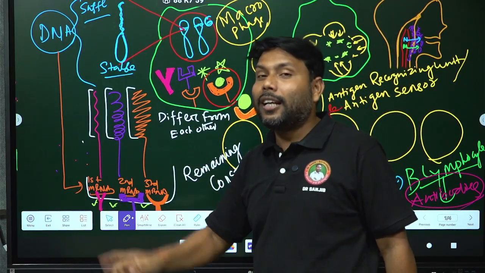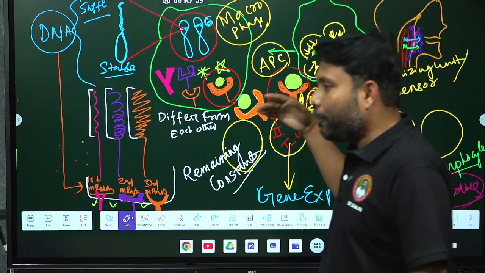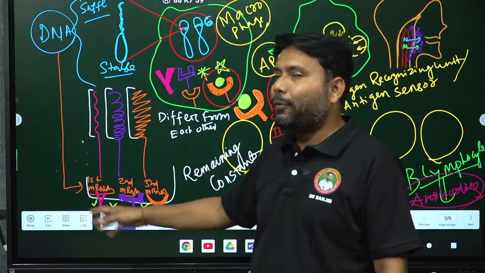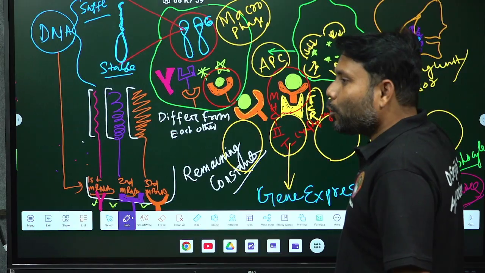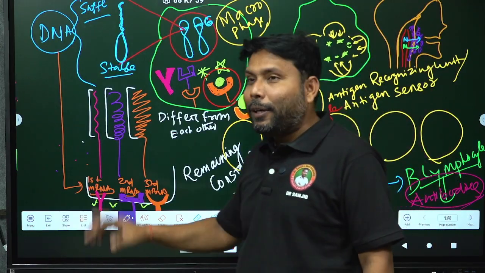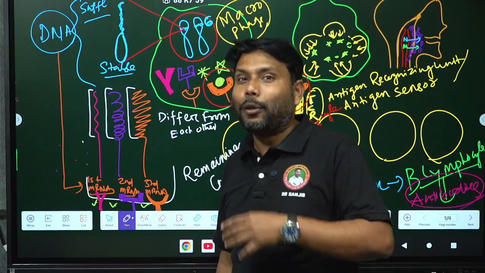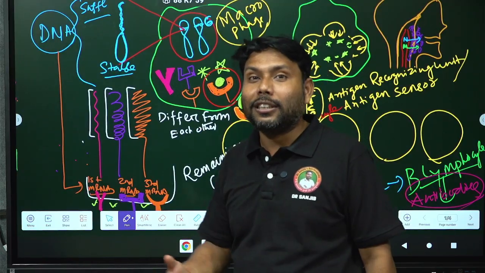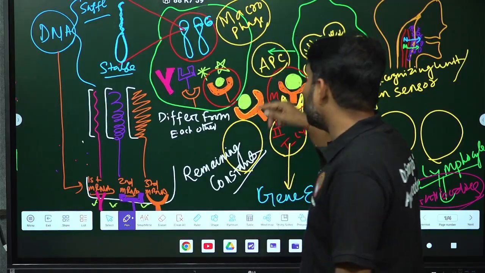It is very frequently asked in the examination. Then the T lymphocyte is again stimulating the B lymphocyte. From B lymphocytes come plasma cells, and from plasma cells antibodies are formed. Again these antibodies will come to the active site to kill the bacteria. Then apart from this, there is a complementary protein system, where more than 20 complementary proteins are released by the liver, and with the help of the complementary proteins, different kinds of defense mechanisms happen inside our body. So these are the things I discussed over here.